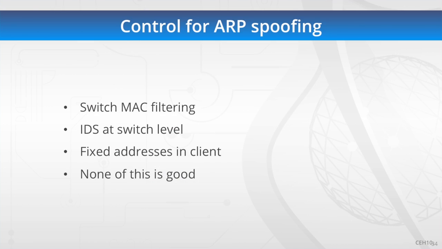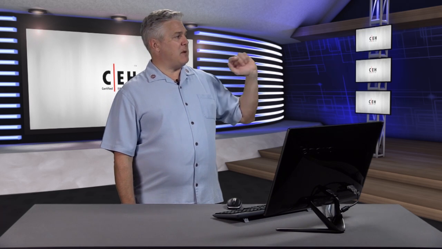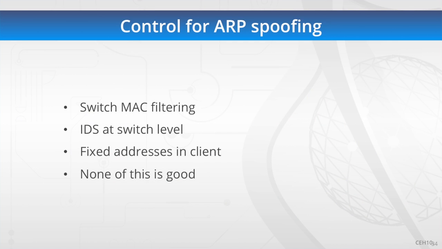Now, there are controls against this, and know that this has been dampened down at this point with most robust switching networks. So on the switch, you can actually do MAC filtering. The IDS will actually stop this in a lot of cases. Now, this is a bad thing. You can fix the address in the client. You can literally say to the client, a static ARP entry of your router is there. Dangerous thing to do, but sometimes that's appropriate. None of this stuff is good, but it's what people do to protect themselves.